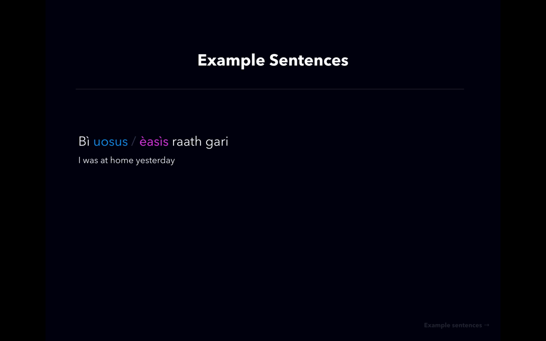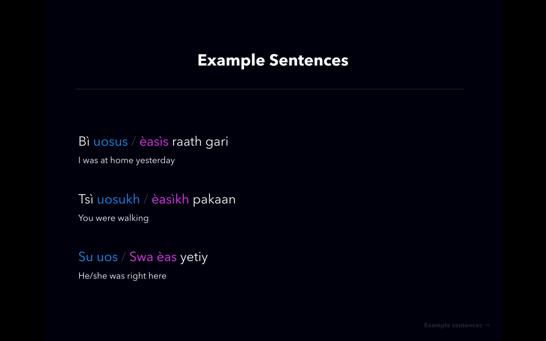Now let's look at some example sentences. The one in the blue is the masculine form, and the one in the magenta or the pink is the feminine form. Be'osus raat gari, or be'osus raat gari. Word for word, I was yesterday at home. I was at home yesterday. T osuk bakan, or t usuk bakan. You were walking. Again, word for word.